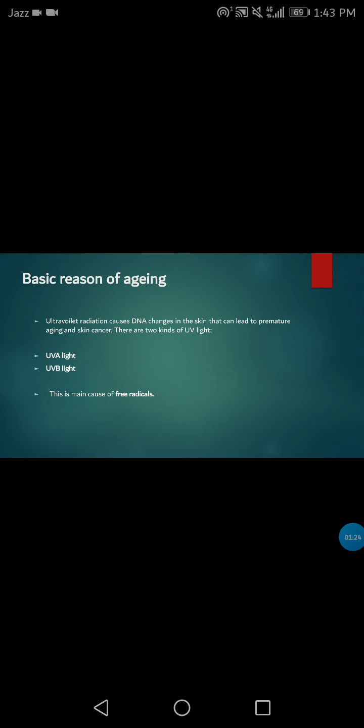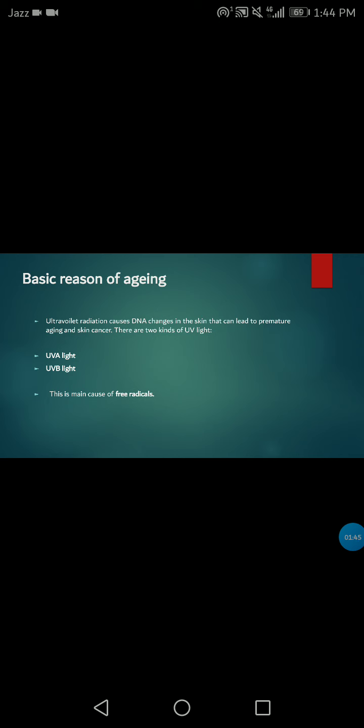UVA light, this form of solar radiation, damages skin at all levels, from the surface layer, the epidermis, down deep into the dermis. Within those layers, several parts of skin are affected, including collagen and elastin fibers, which give the skin its youthful tautness and elasticity, as well as the epidermal cells and tiny blood vessels called capillaries.